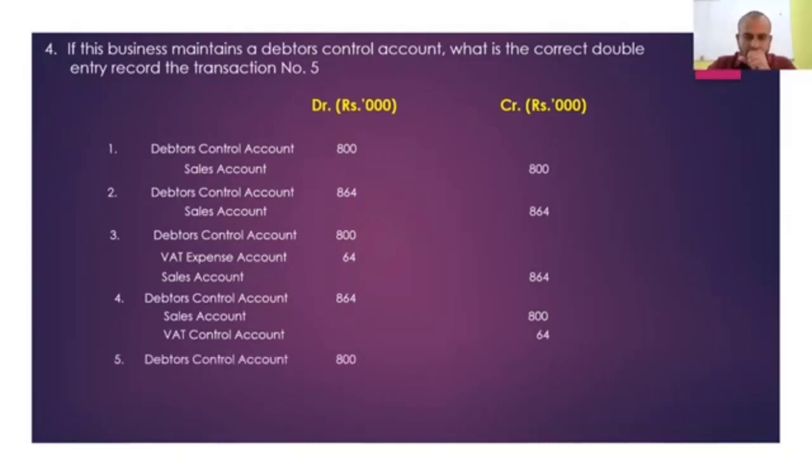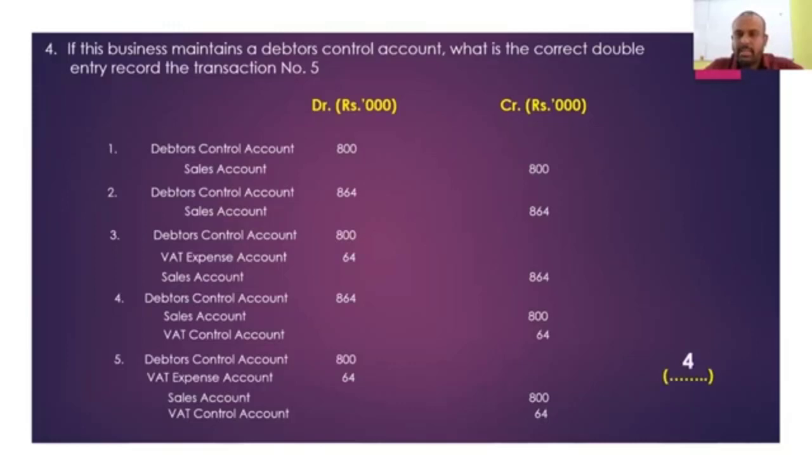Look at the fifth one. Debtors control account debit 800, no. We can very simply say it's not correct. Sales account, no, right? Which one is the correct answer then? Fourth one is the correct answer. Fourth one is the correct answer for question number 4.